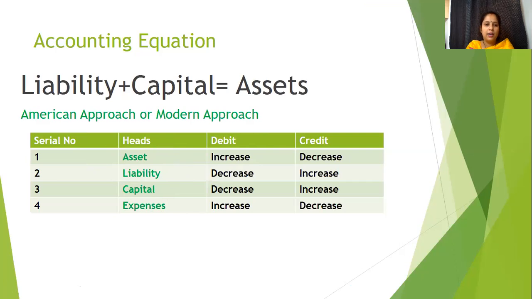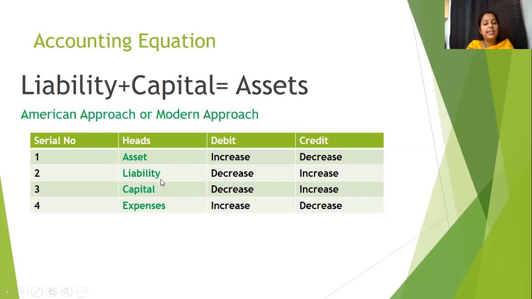Suppose we buy furniture, as I discussed in my previous video. Furniture is an increase in asset, and there is also a decrease in asset simultaneously, because it is always twofold. Cash is going out. So any decrease in asset will be credited, any increase in asset will be debited.